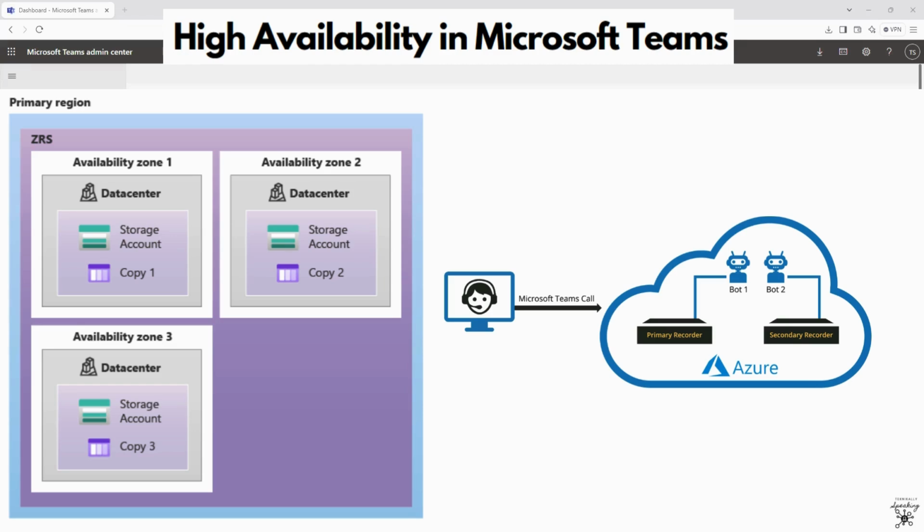Service level redundancy: Teams uses microservices where each service can scale independently, and redundancy is built into each layer of the service. And then network redundancy: Microsoft's global network backbone ensures low latency and reliable connectivity.